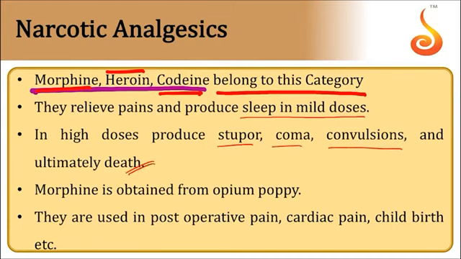Morphine is obtained from opium poppy. They are used in post-operative pain, high pain disease, cardiac pain, childbirth pain, etc.